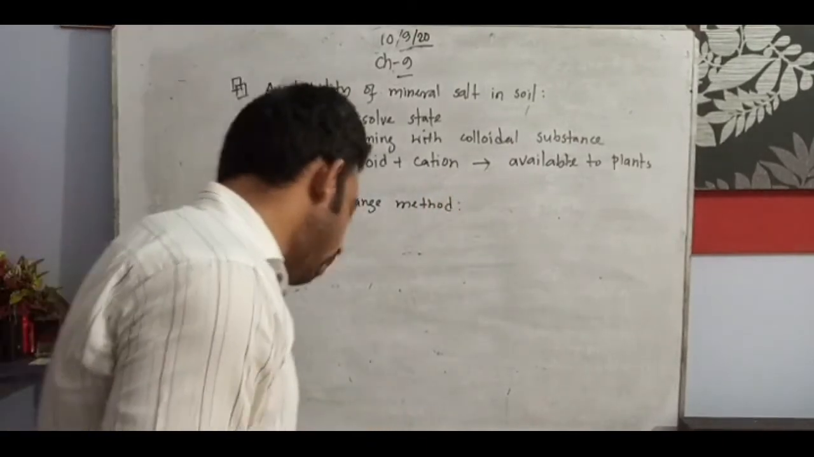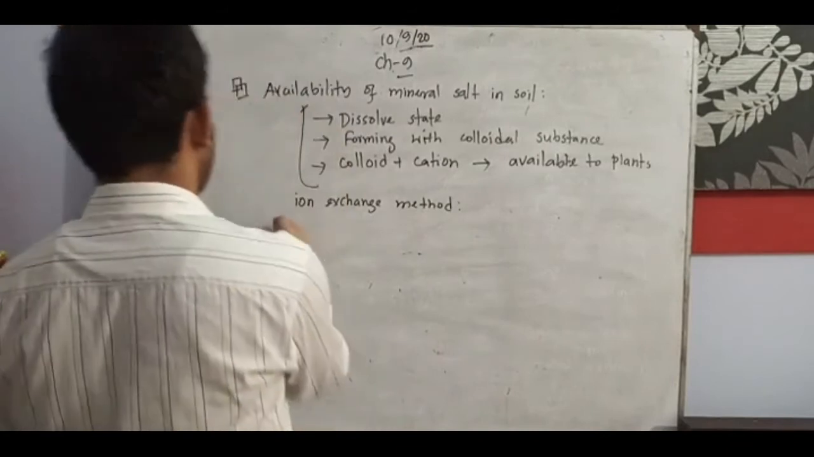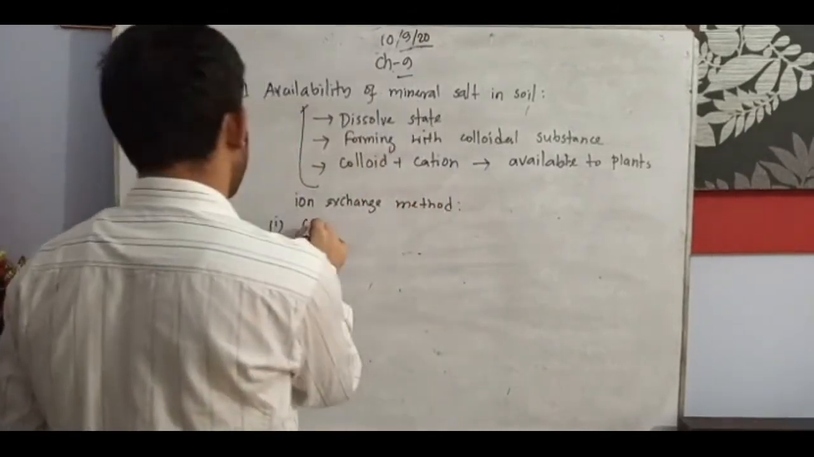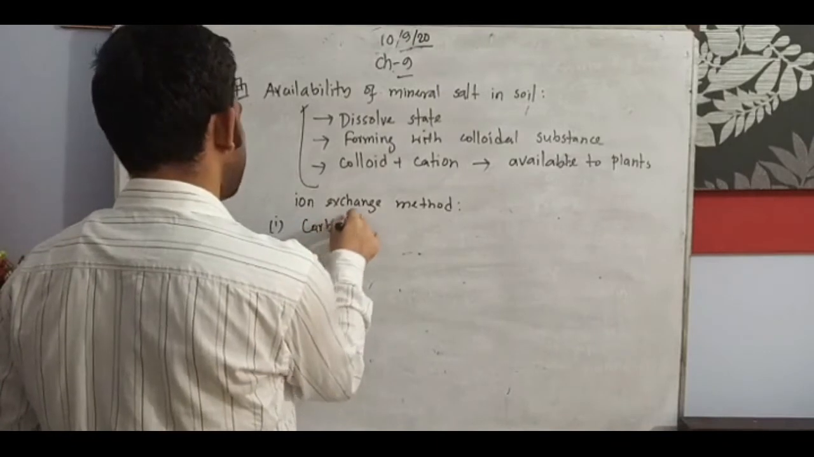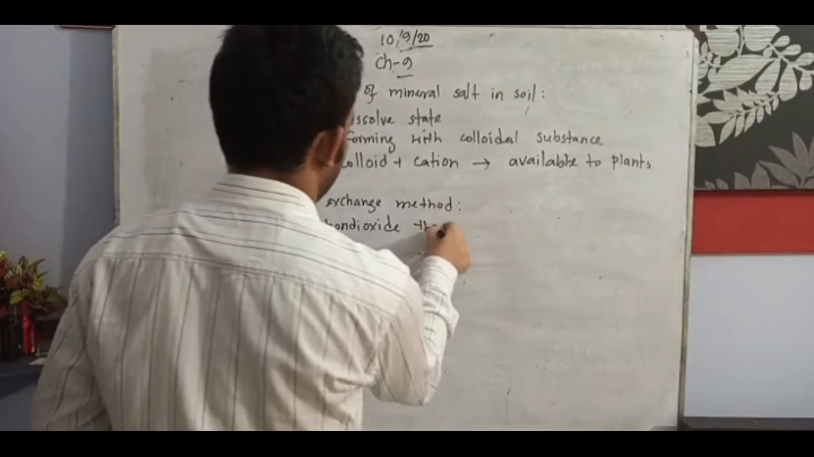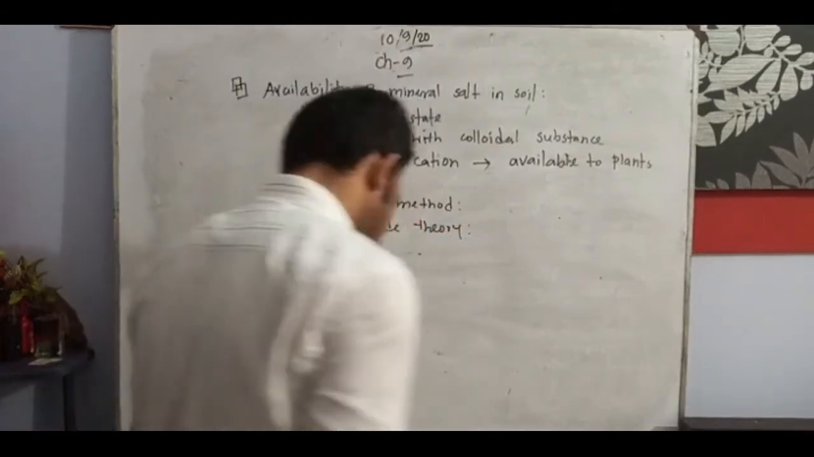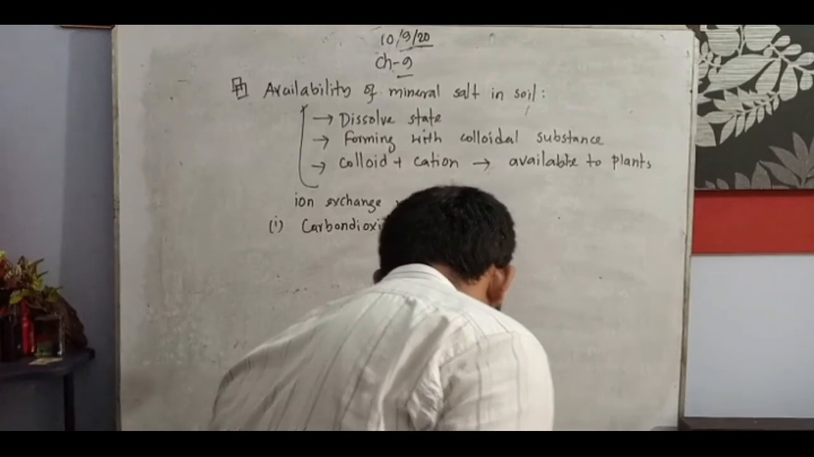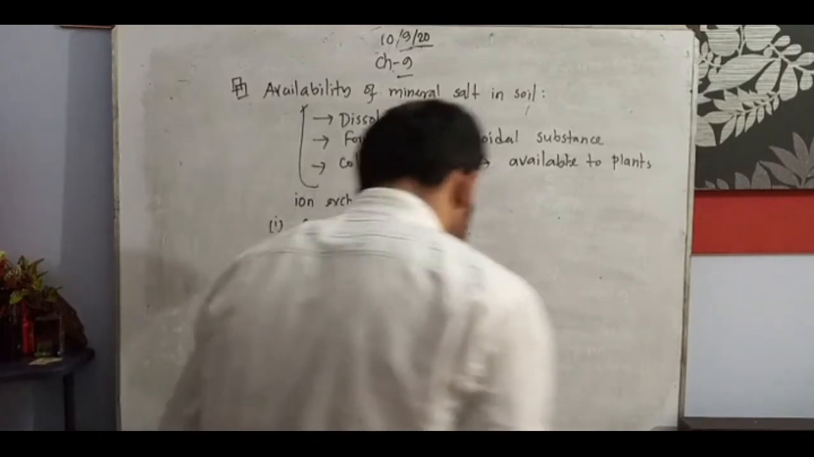So there are two kinds of ion exchange method. First one is carbon dioxide theory. According to this theory, the carbon dioxide produced during respiration reacts with water in the soil.